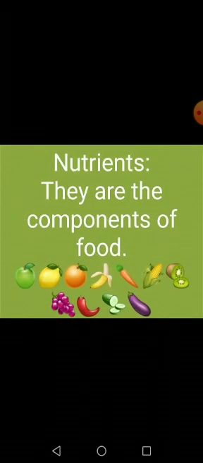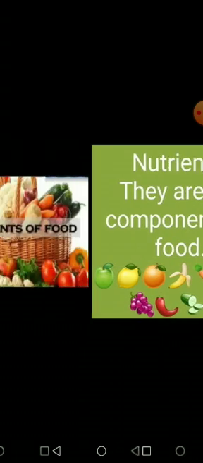Nutrients are the components of food, or the main parts, the main substance, or the main materials of the food. Now come towards the components of food. So what are the components of foods?